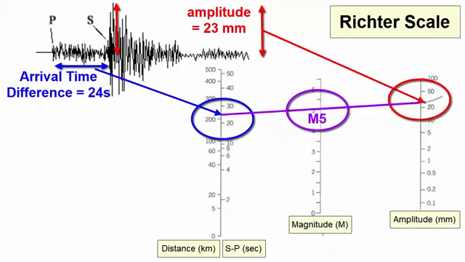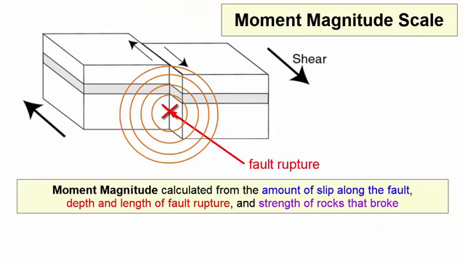The drawback to the Richter scale is that it was designed around a particular instrument and location, and thus doesn't translate uniformly to other earthquakes elsewhere in the world that might have different rocks and different instruments. It also loses its accuracy for high-magnitude earthquakes. As a result, the moment magnitude scale was developed and is the one now used by seismologists around the world. The moment magnitude scale calculates magnitude from amount of slip along the fault, depth and length of fault rupture, and strength of rocks that broke.